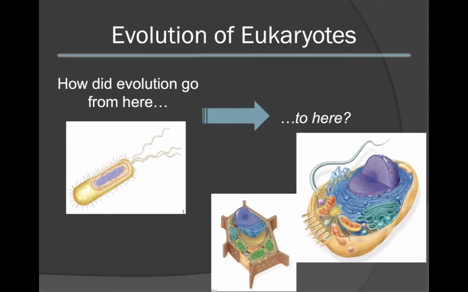It is important to note and consider how eukaryotic cells evolved. How did evolution go from the base prokaryotic cell, which is simple in its form, to a complex eukaryotic cell?